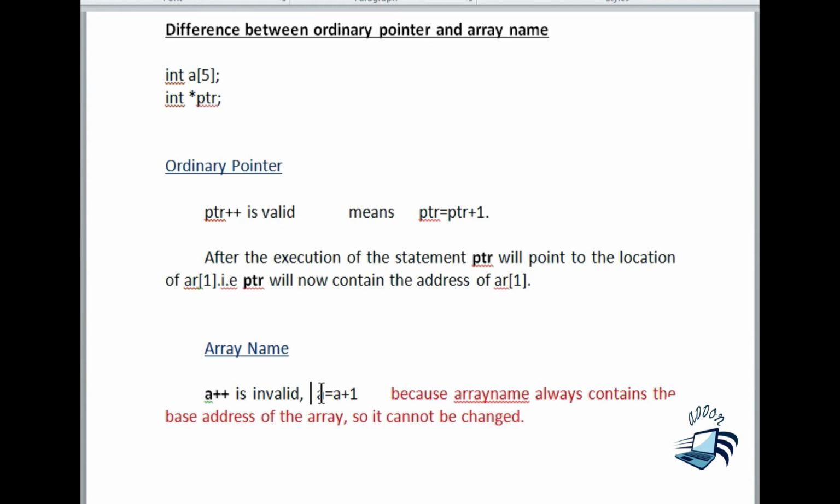Array name, we have already said that an array name is a pointer, and it can only point to the base address. So if I give A = A + 1, our base address is changed. The base address now becomes 1004, and that 1004 cannot be stored to the array A. That is why we say that A++ is invalid, because the array name always contains the base address of the array and it cannot be changed.